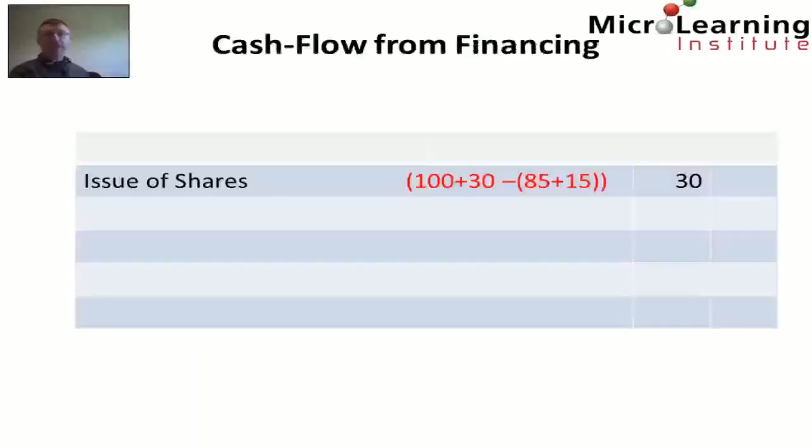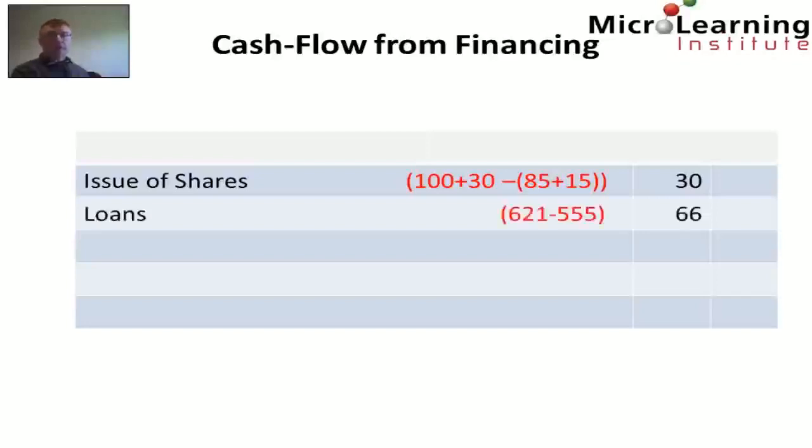Now we look at the financing activities, and again we can see from the opening and closing statement of financial position. The opening statement of financial position shows a share capital of $85 million and a share premium account of 15. And by the time we get to the closing balance sheet for X6, we see that has increased to an ordinary share capital account of 100 plus a share premium of 30. So consequently, we must have issued shares in the period and received cash of $30 million.